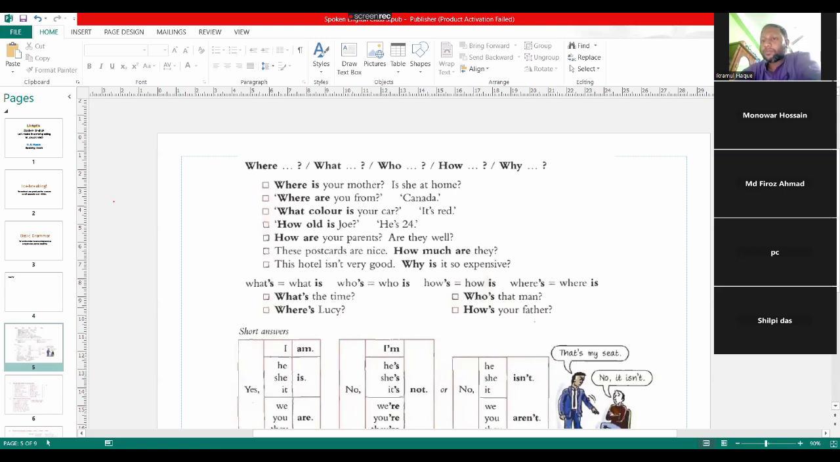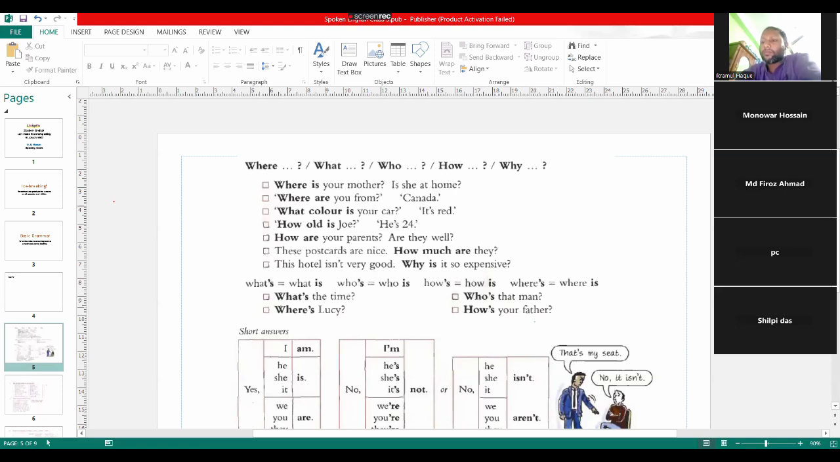Where are you from? It mentioned just a word, that is Canada, but we will say I am from Canada or I'm a national of Canada. If someone asks me where are you from, I'm from Bangladesh, or we can say I'm a national of Bangladesh. We can answer these questions in this way.